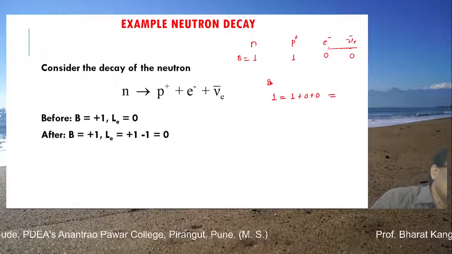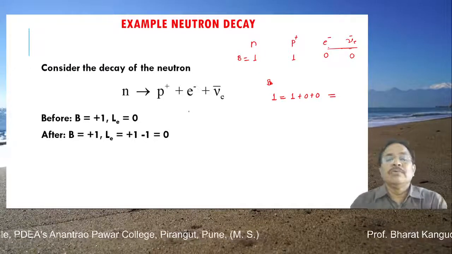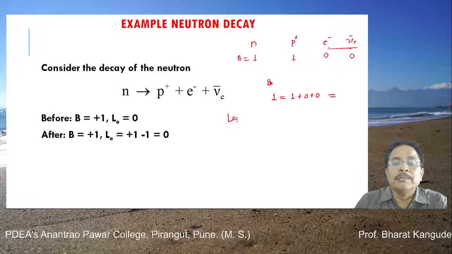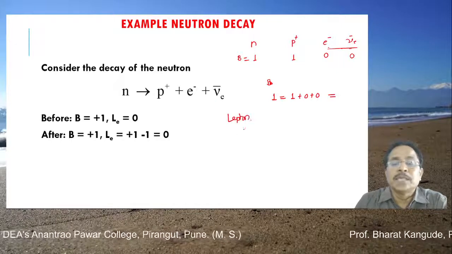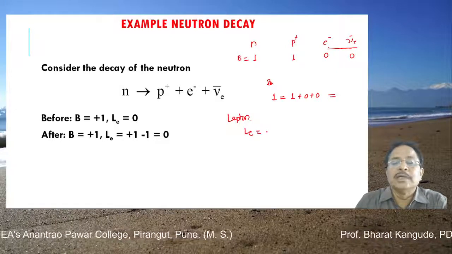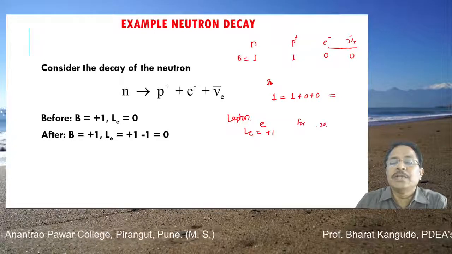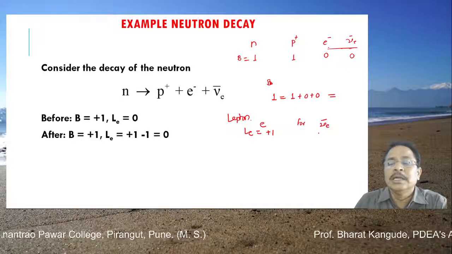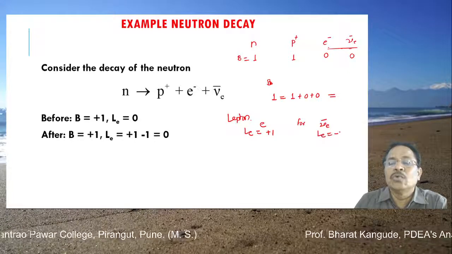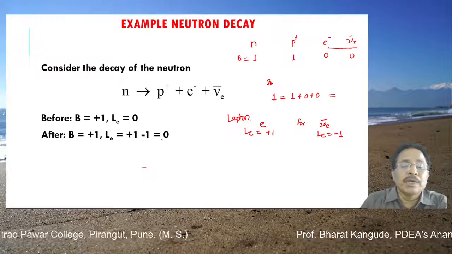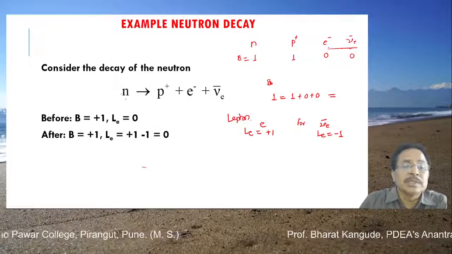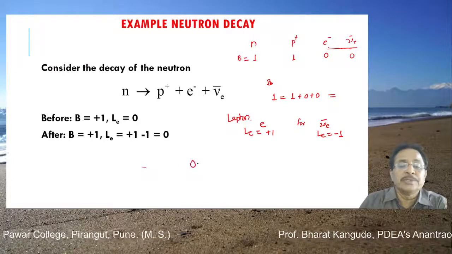Then, if we go for lepton number, we have seen the lepton number for electron is +1, whereas for anti-electron neutrino, since it is an antiparticle, its Le is equal to -1. Before interaction there were no leptons, so the left hand side is 0.